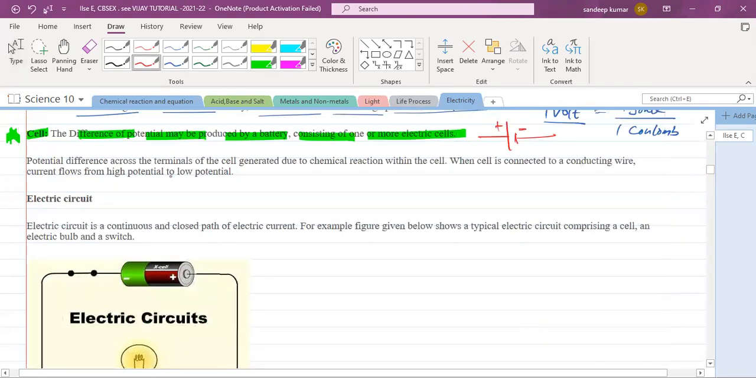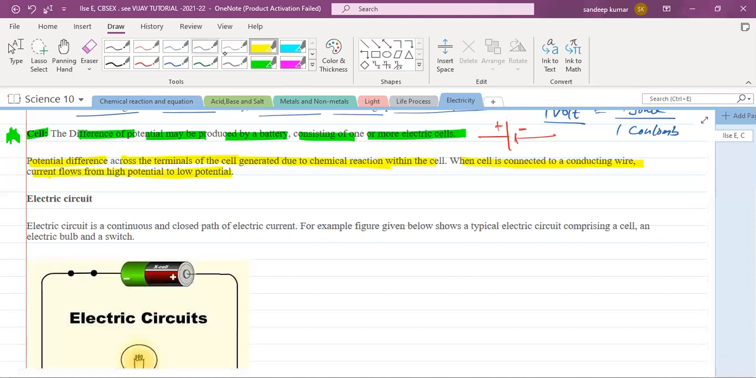So when we talk about potential difference across the terminals of the cell, it is generated due to the chemical reaction within the cell. When we talk about a cell or battery, you have seen the battery which is used in watches or in mobiles also. So what is happening there? Chemical energy is converted to electrical energy. So when the cell is connected to a conducting wire, current flows from high potential to low potential.